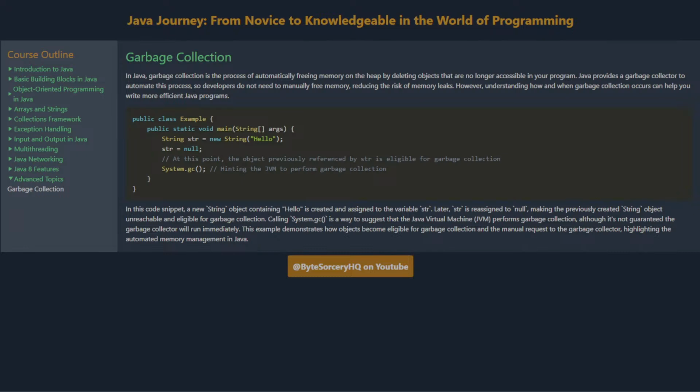In this code snippet, a new string object containing hello is created and assigned to the variable star.